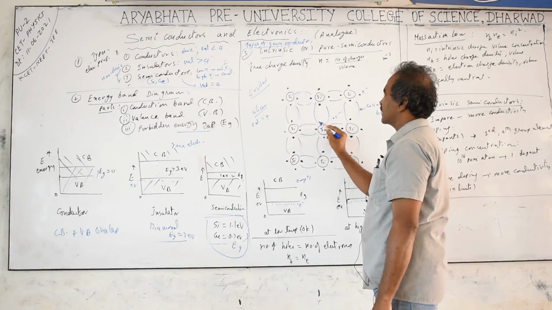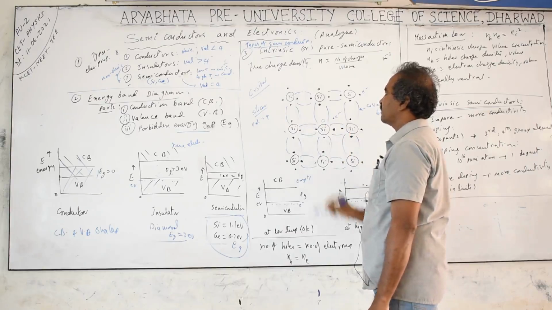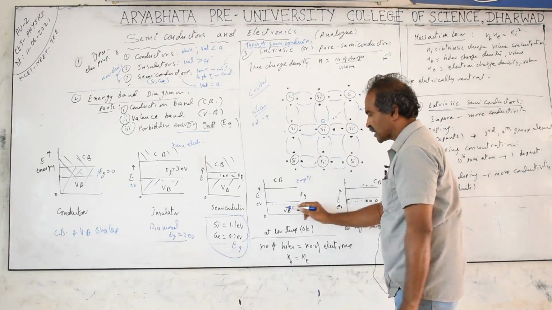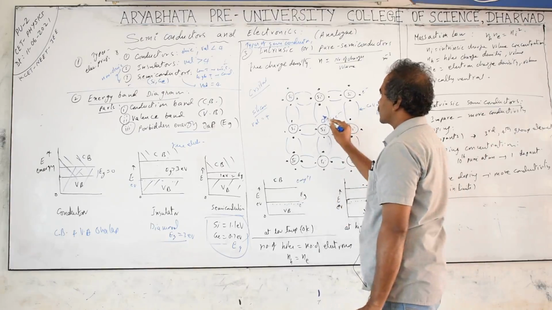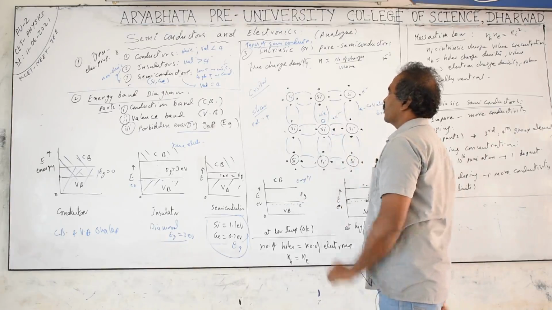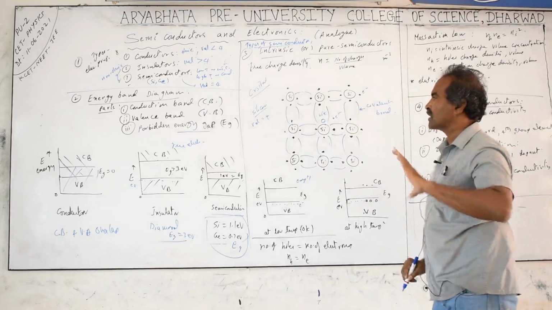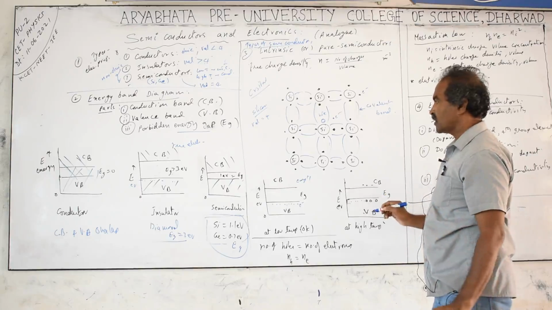Now this incomplete bond has an empty space in the outermost orbit. Outermost corresponds to the valence band, and this empty space is called a hole. Now we have two kinds of charged particles called electrons and holes. Holes are not really particles.